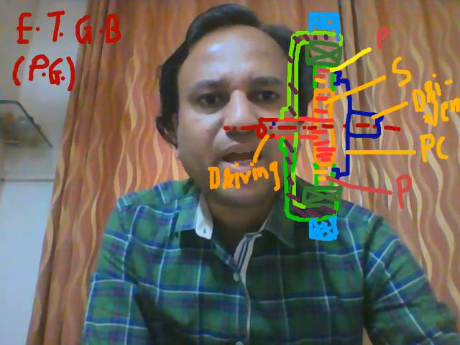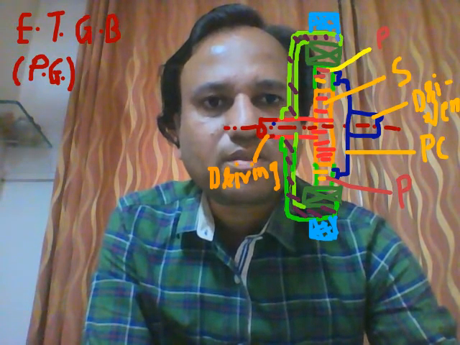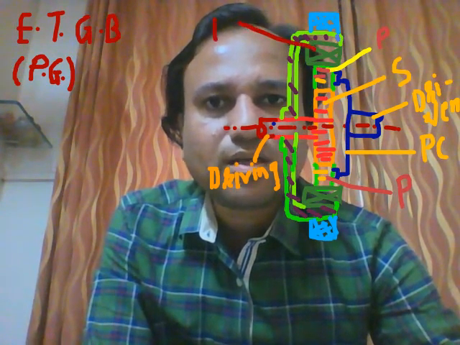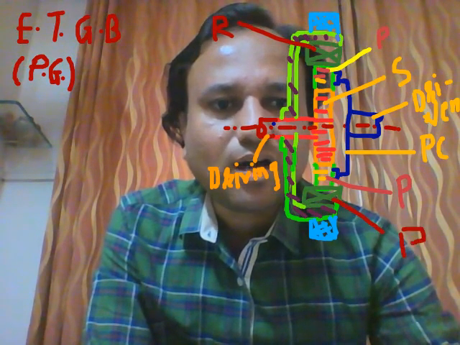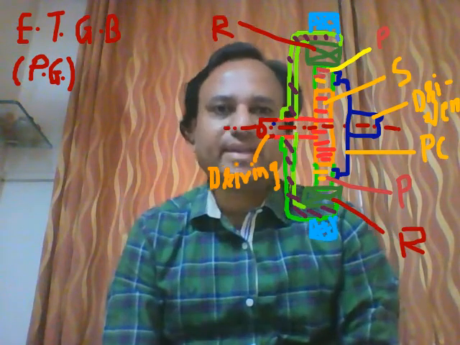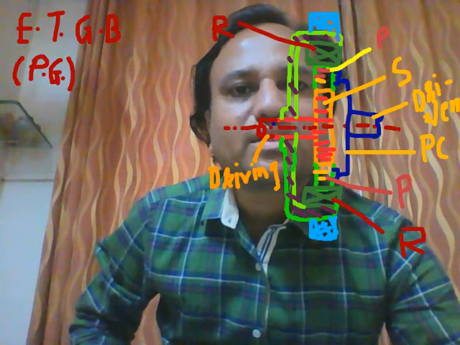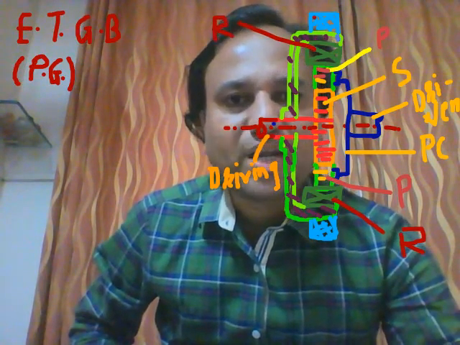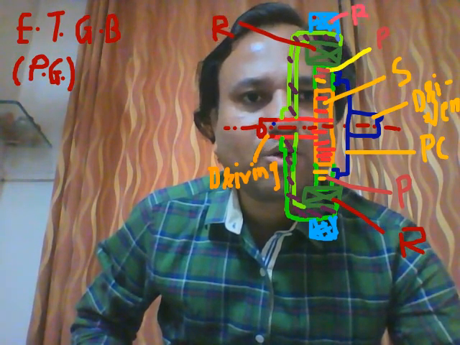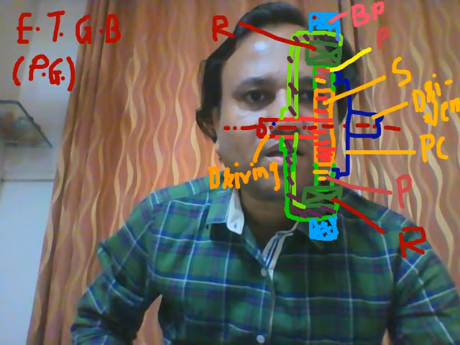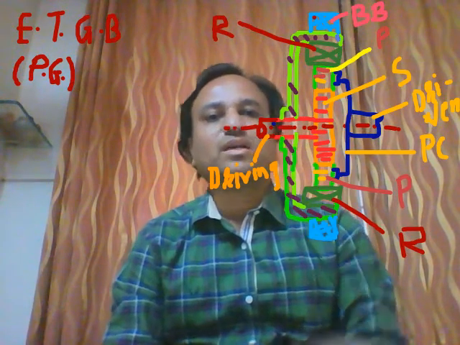See students, this planet gear is further connected to a ring gear. I am using the notation R for the ring gear. Further, this ring gear has a connection to the band brake. The band brake has an important function during the engagement and disengagement of the driving and driven shaft, which we will discuss later.